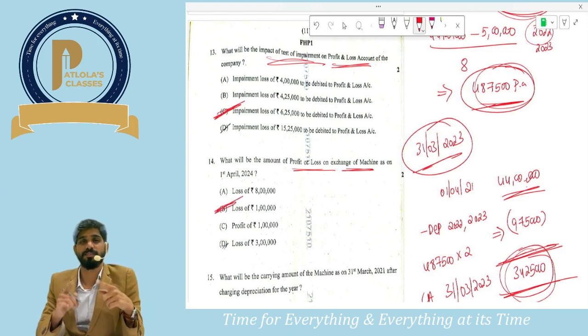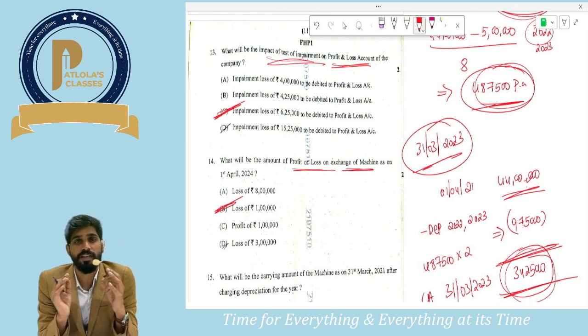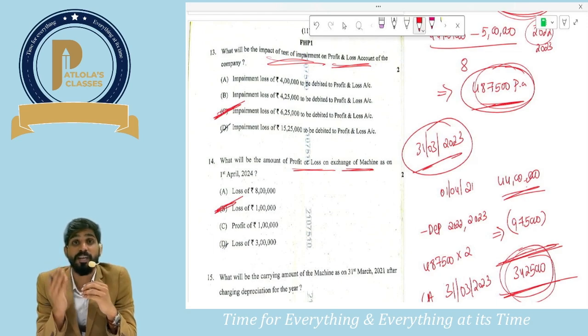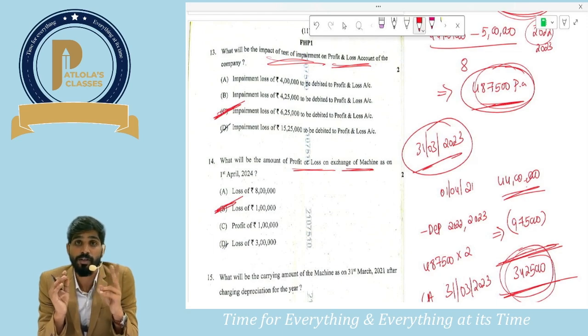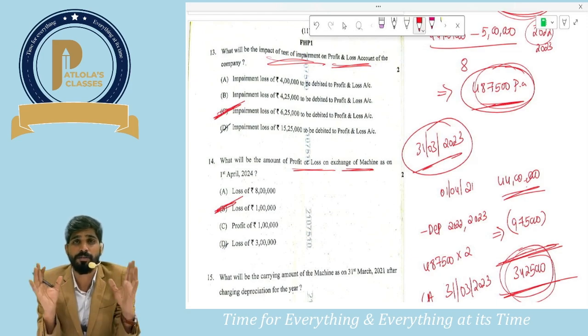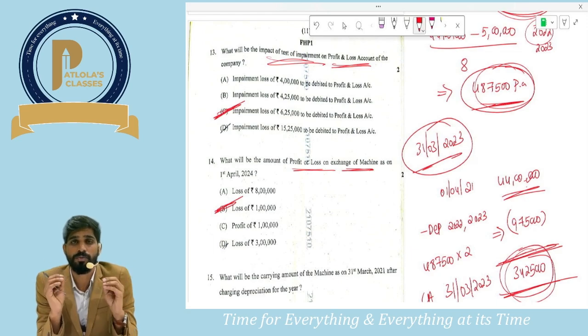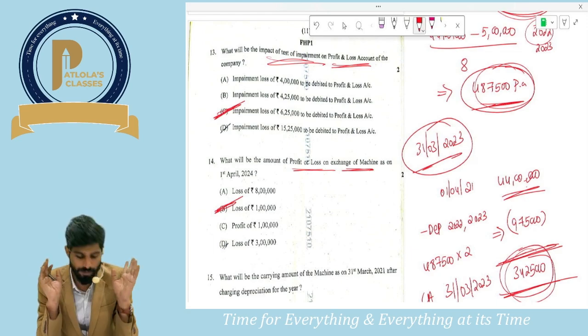Guys, I think for this ICAI should give you grace marks because that option is not given. They said we are paying cash 2 lakhs, but the options are given on the basis of receiving cash 2 lakhs. So there should be grace marks of 2. This is my opinion, and the opinions can differ. I feel 90% 2 grace marks should be given to all the students.